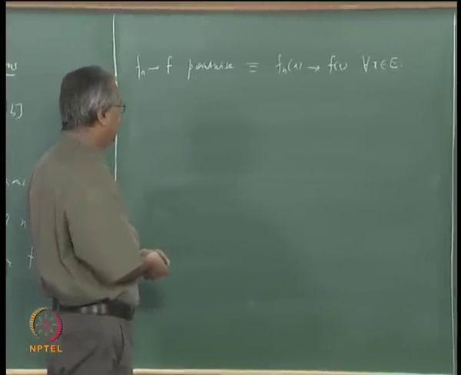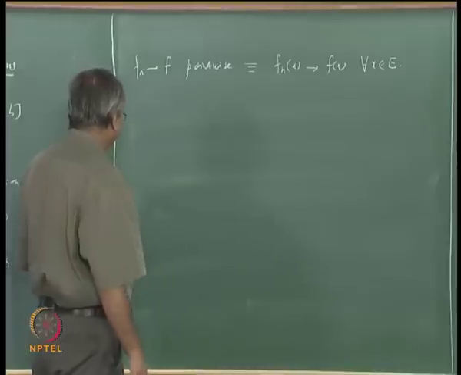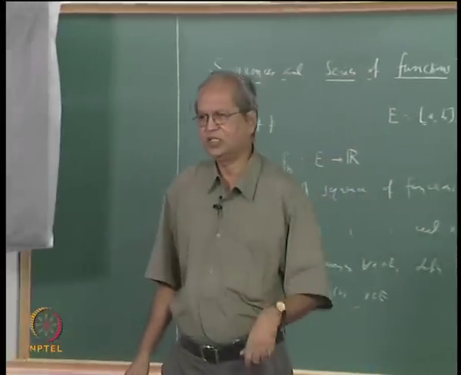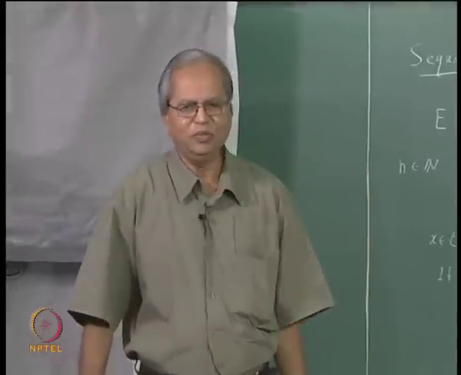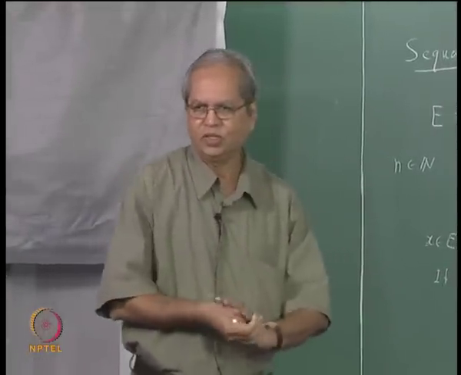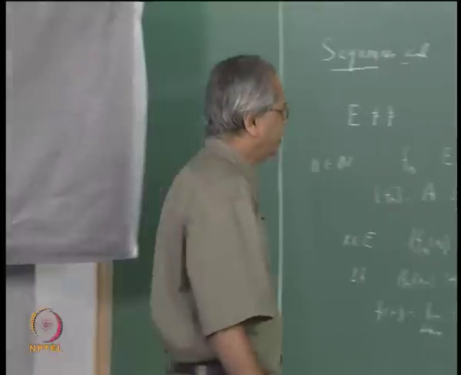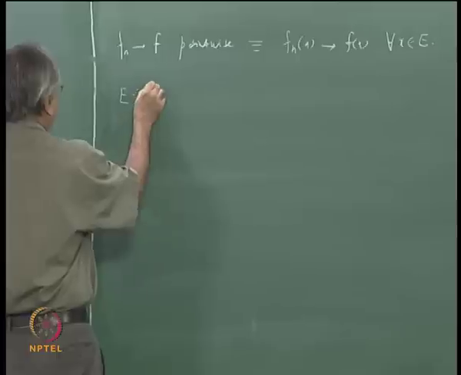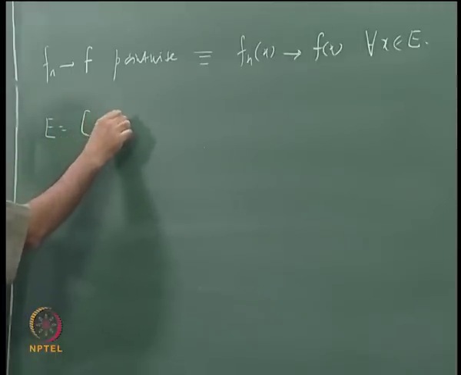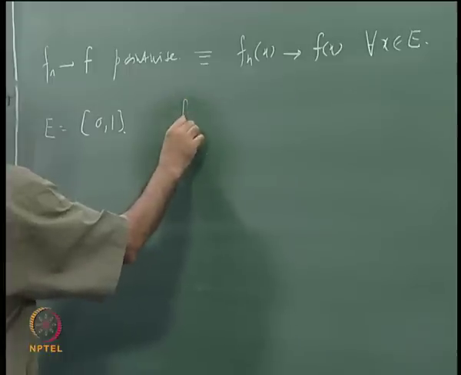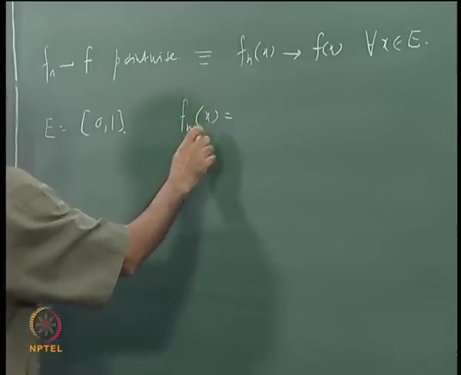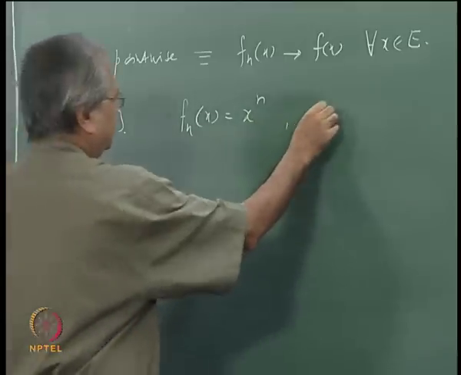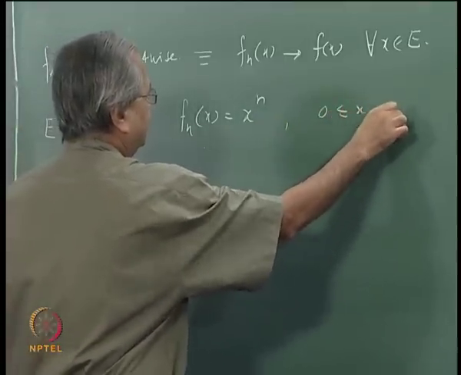Now before proceeding further, in fact you have come across such sequences of functions and considered their pointwise limits also, but perhaps without explicitly mentioning that it is a sequence of functions. For example, let us just take this case to begin with. Suppose we take E as the interval 0 to 1 and define f_n(x) as just x to the power n, for 0 less than or equal to x less than or equal to 1.